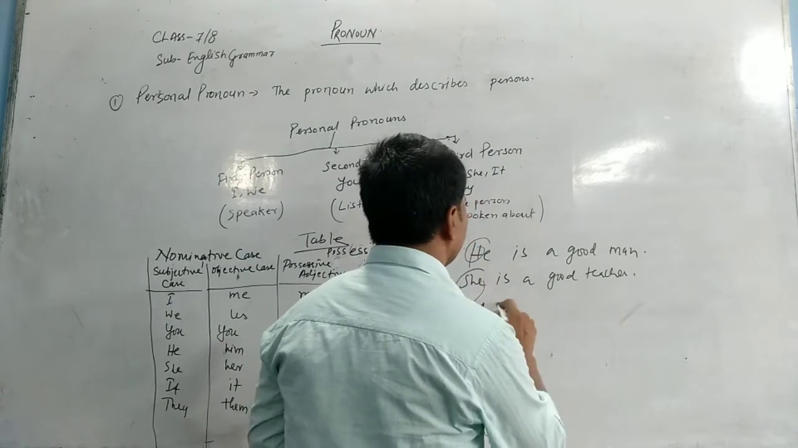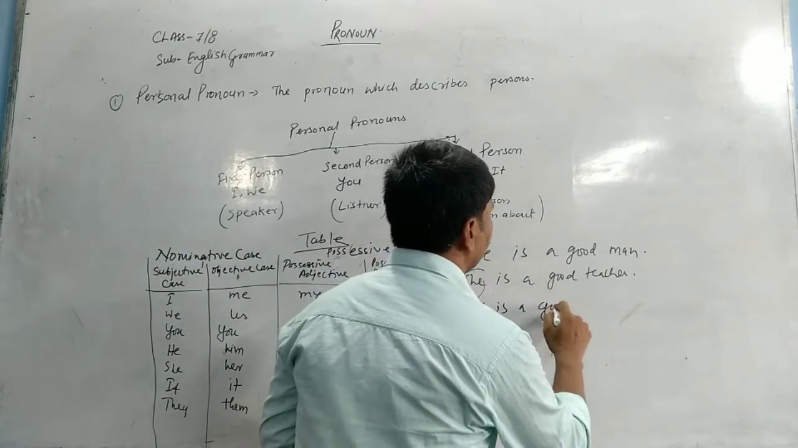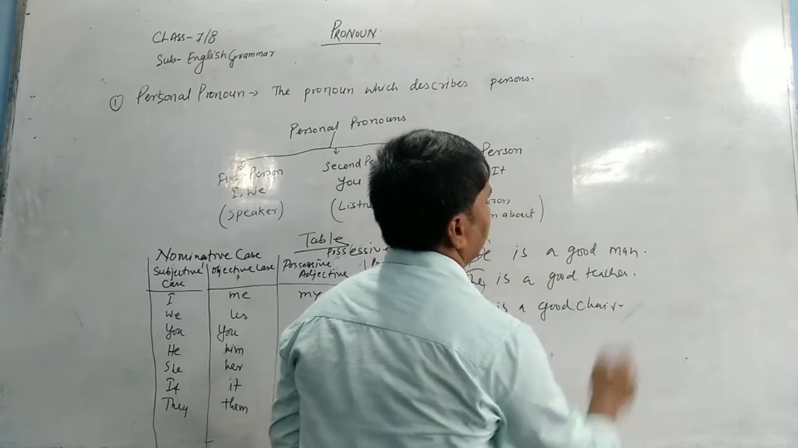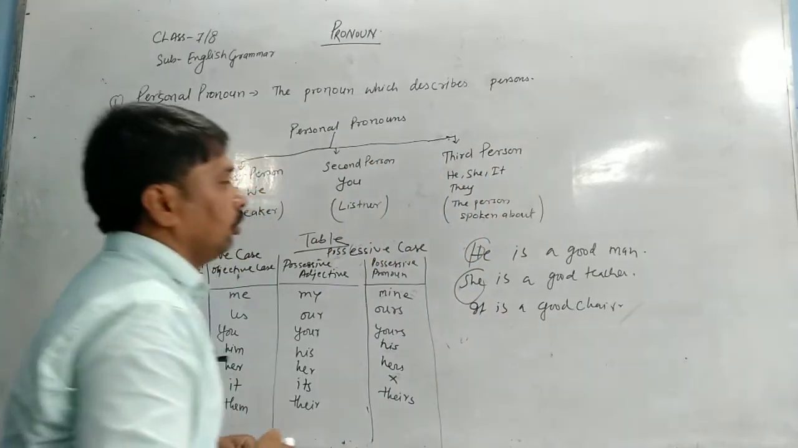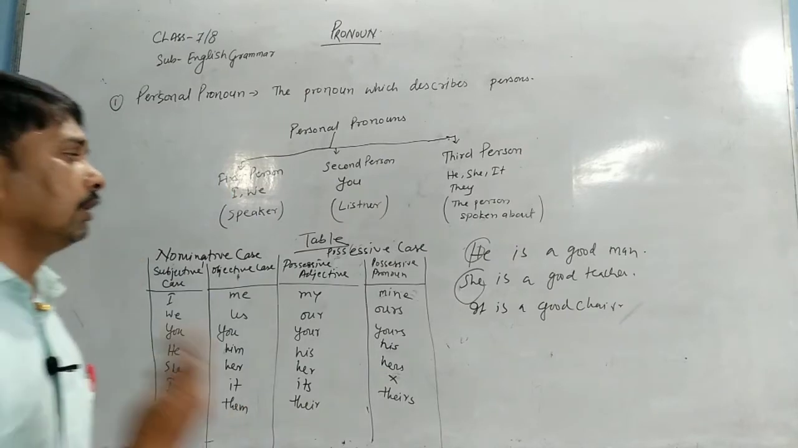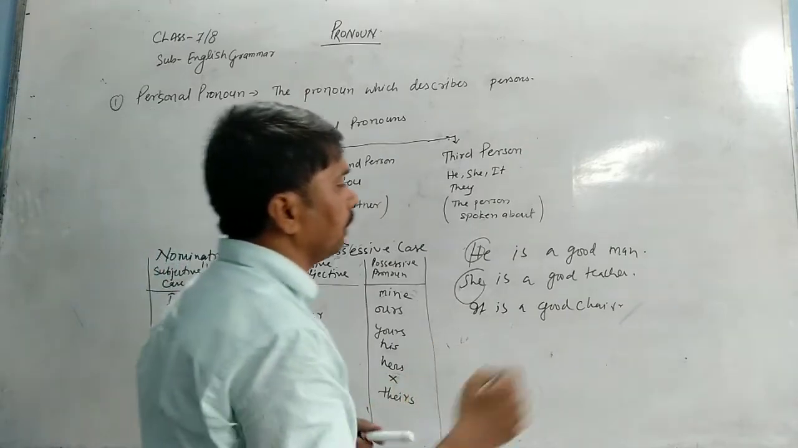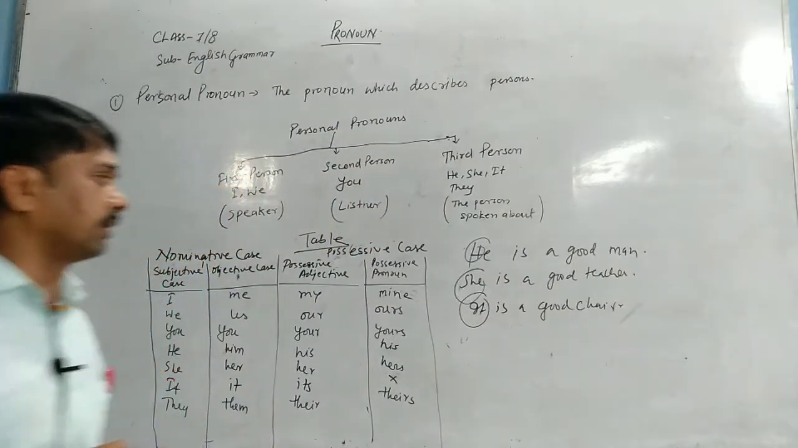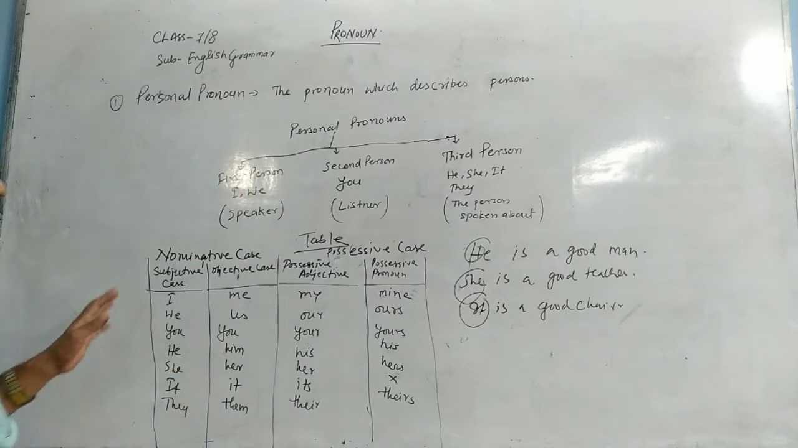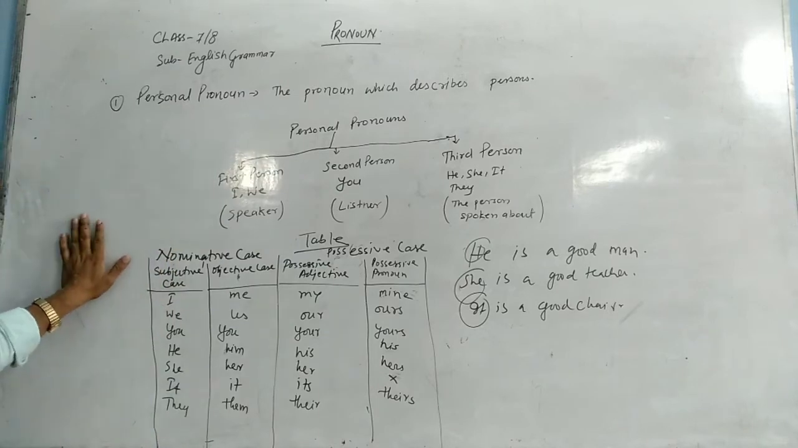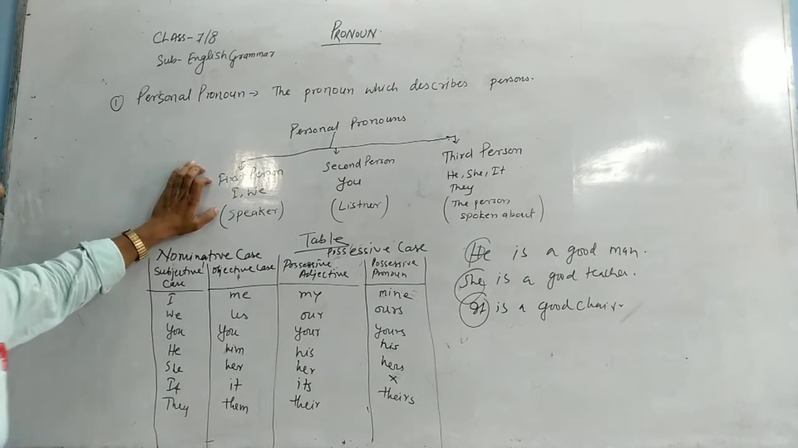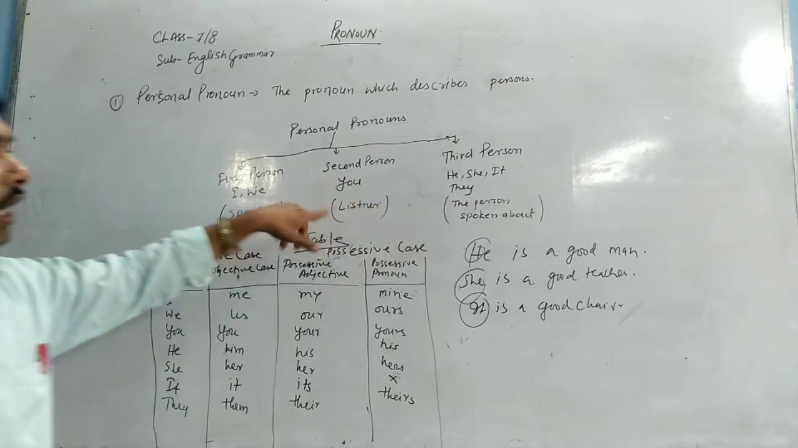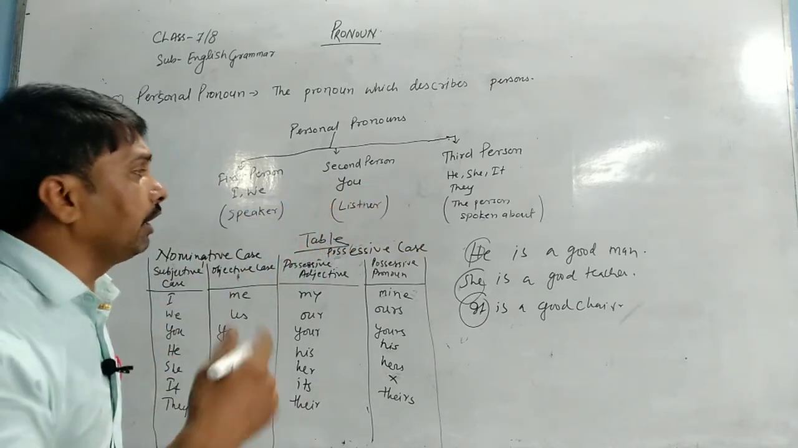It is a good chair. Suppose I have bought a chair. So somebody comes and he gives compliments that it is a good chair. So it is a third person. Now you will see, so these are the persons. First person, the speaker. Second person, listener, and third person, the person spoken about.